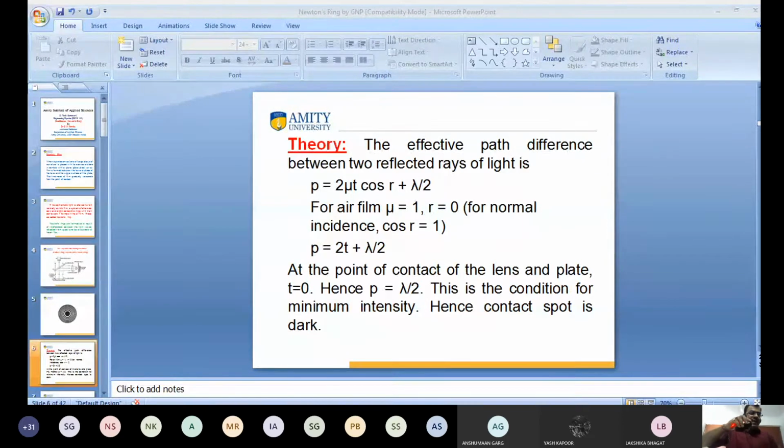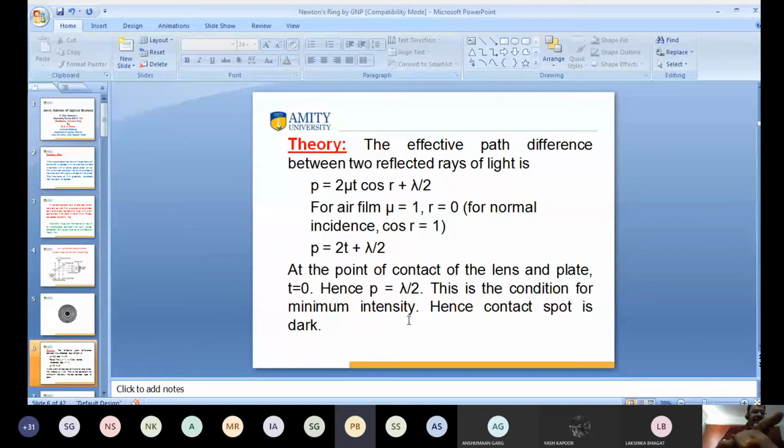At the point of contact, the thickness is 0. In the Newton's ring experiment, we get the dark fringe at the central spot. Because t is 0, the path difference is minimum. This is the condition for minimum intensity, so at the central spot we get the dark fringe.